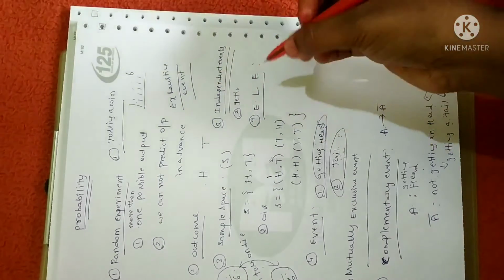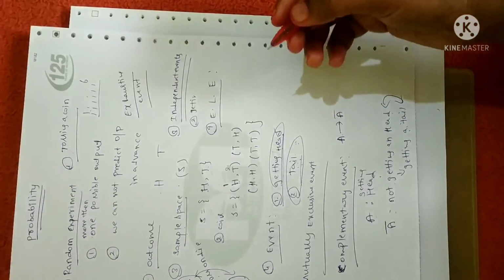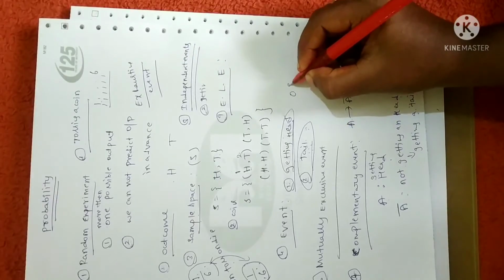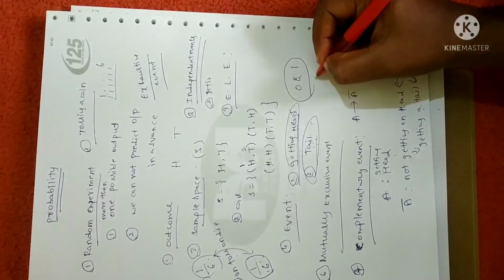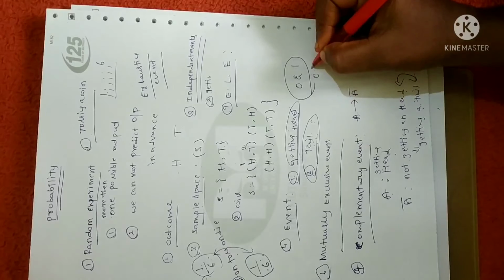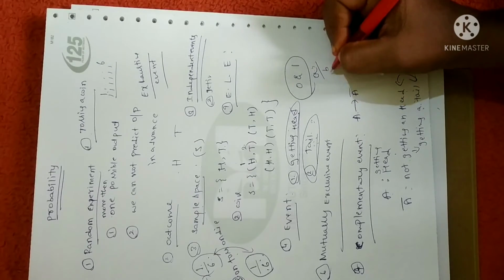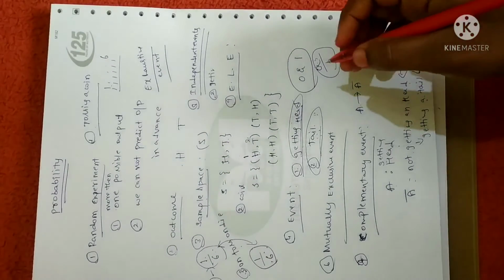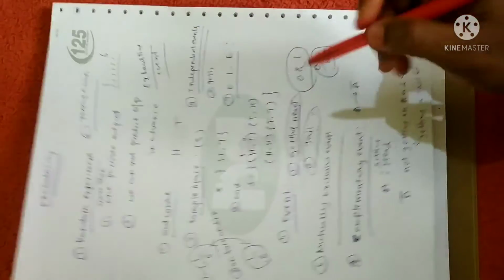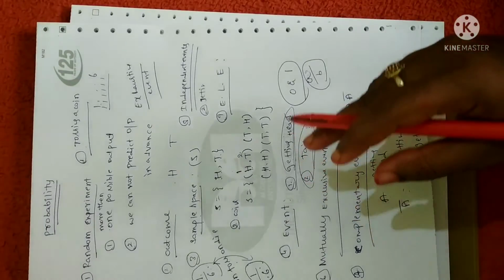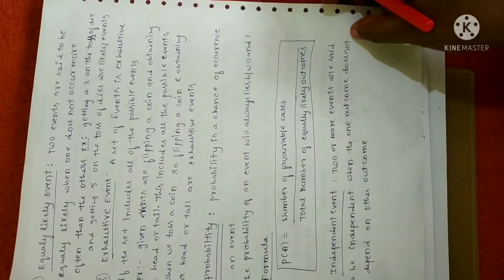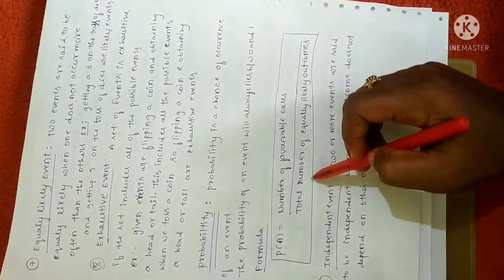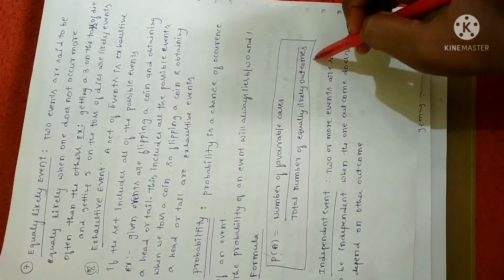Fine. And coming to the concept of probability, as I already told you, it is a chance of occurrence of an event. That's all. And always remember, probability of any event lies between 0 and 1, and you should not express it in terms of decimal. It is better to express it in the form of fraction, A by B form. You should not simplify it further. Fine. So probability is the chance of occurrence. Further, the formula to calculate the probability, I will give you the same definition in notes. So the formula is given by number of favorable cases divided by number of equally likely outcomes.